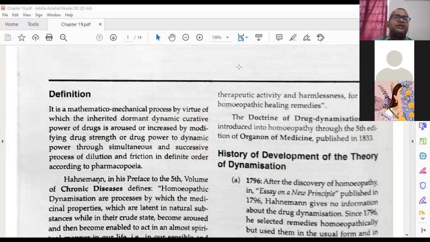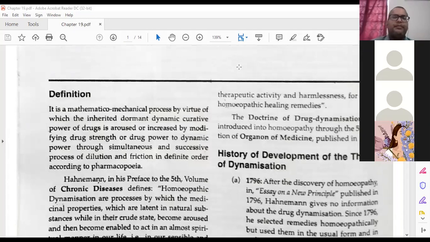Definition. What is potentization? In general language you understand this as dilution and giving some threshold energy, but there are proper wordings that you have to remember as they are.